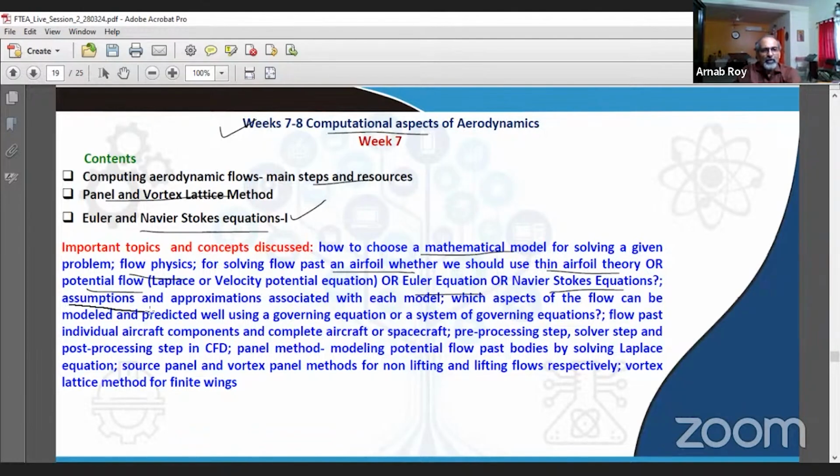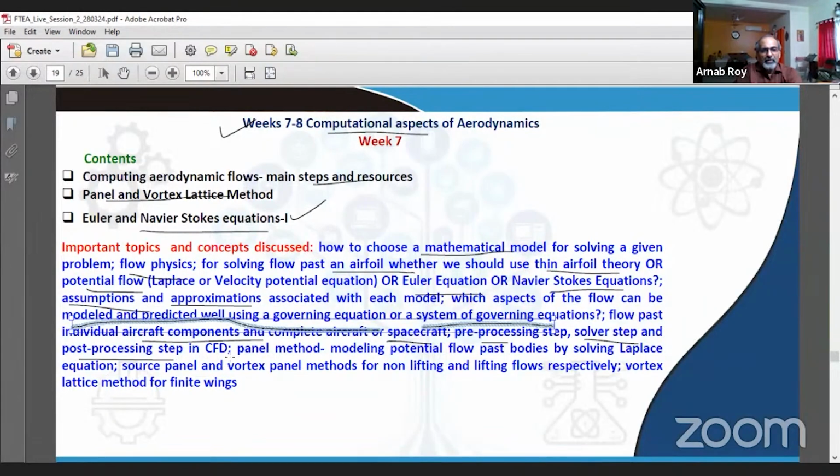We tried to answer what are the assumptions, approximations that are made in each model, which aspects of the flow can be modeled and predicted well using a particular governing equation or a system of governing equations. Then we talked about flow past individual aircraft components and complete aircraft or spacecraft. And then we looked at the different steps in computing, for example, pre-processing step, solver step, post-processing step, and so on.